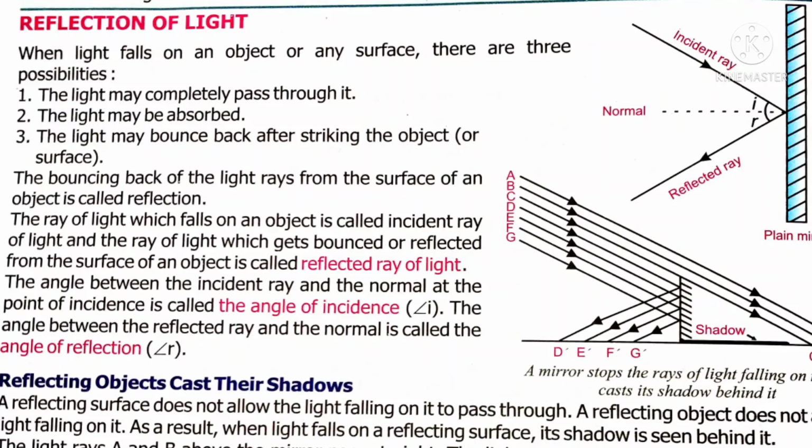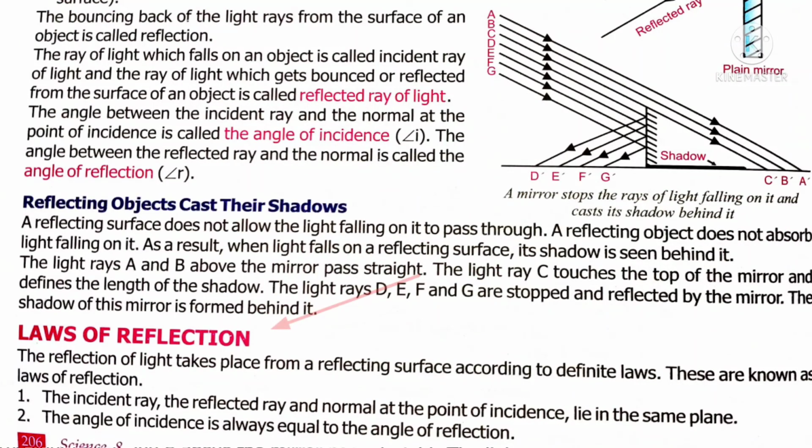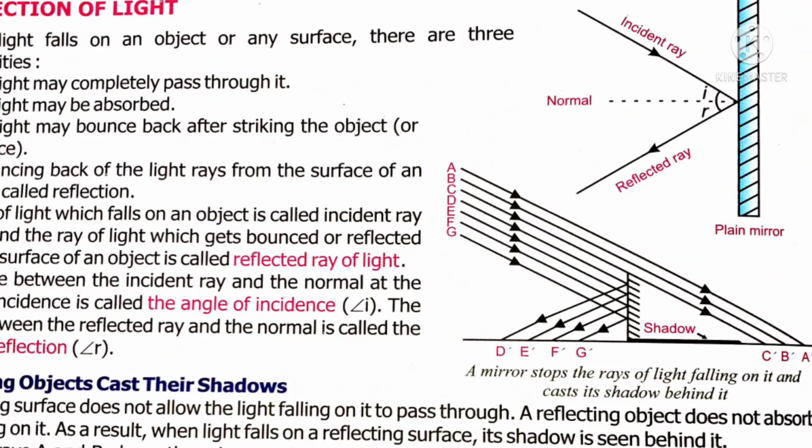Now the important question is the law of reflection. What is the law of reflection? There are two important laws. First, the incident ray, the reflected ray and the normal at the point of incidence all lie in the same plane. And second, the angle of incidence is always equal to the angle of reflection. These two are the laws of reflection.